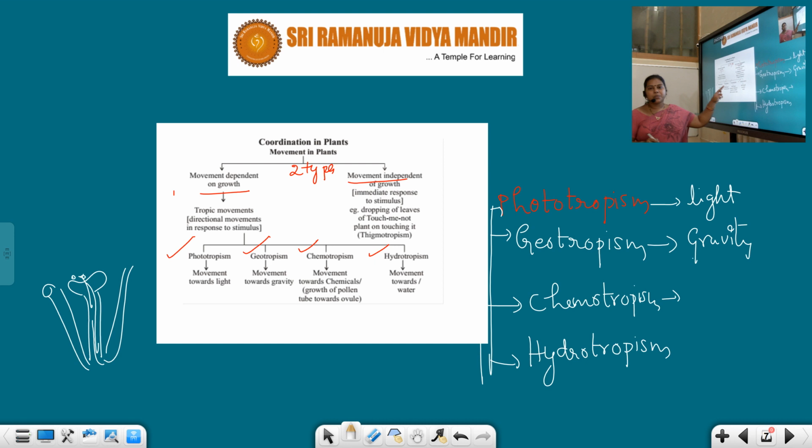Hydrotropism, movement towards the water. So chemotropism is towards the chemicals, whereas the last one, hydrotropism, is just towards the water. So all these depend upon the growth procedures: phototropism, geotropism, chemotropism, and the final one is hydrotropism.